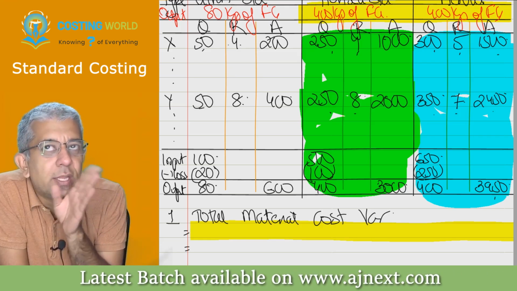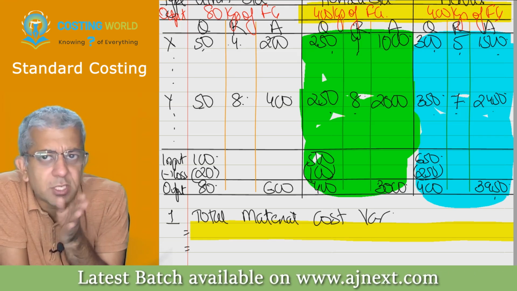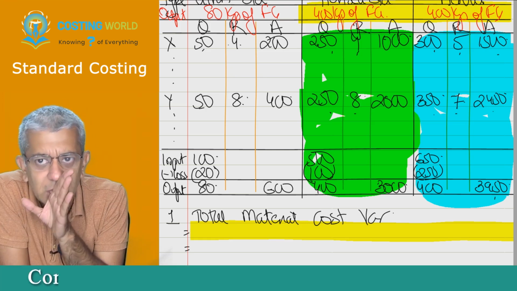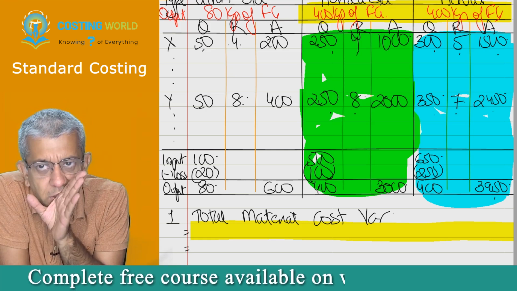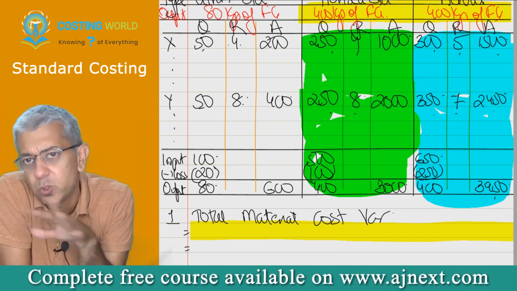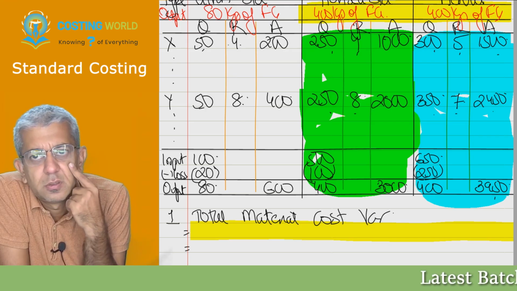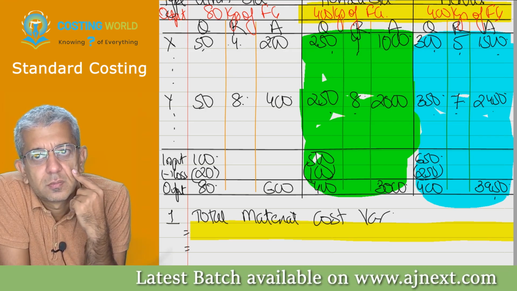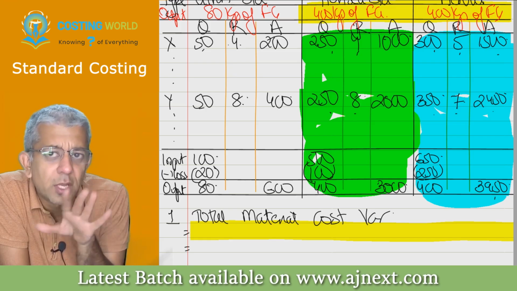Is that extra 950 only because of the purchase manager? I'm just asking. No, sir. Okay. So Mohammed, you can try to tell me, has the purchase manager done a good job or not? My question was very specific. The overall was okay, sir. 5 and 7. Okay, it was okay, means perfect.